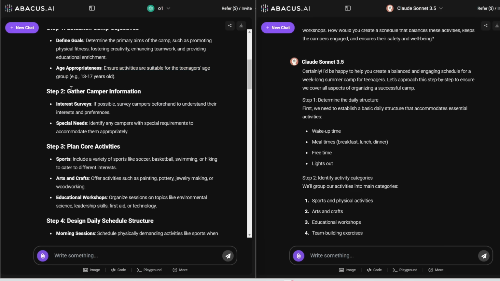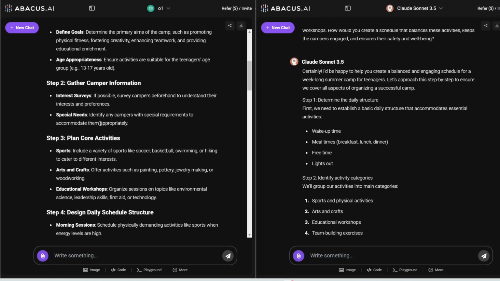And then step 2, gather camper information, interest surveys. If possible, survey campers beforehand to understand their interests and preferences. This is actually a very good idea that I haven't seen any other chatbots suggest. And then also special needs. Yes, you also need to identify any campers with special needs and accommodate them appropriately.